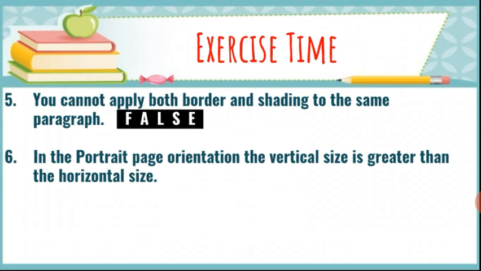In the portrait page orientation, the vertical size is greater than the horizontal size. Yes students, this is true. There are two types of orientation. First is portrait page orientation and second one is landscape page orientation. In portrait page orientation, the vertical size is greater than the horizontal size, whereas in the landscape page orientation, the horizontal size is greater than the vertical size.